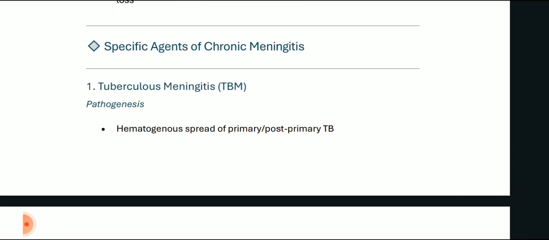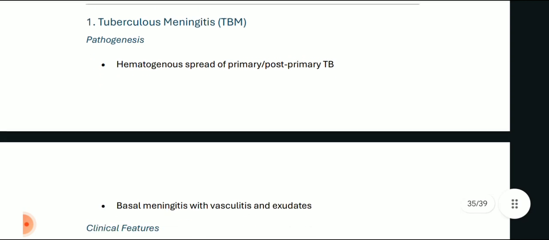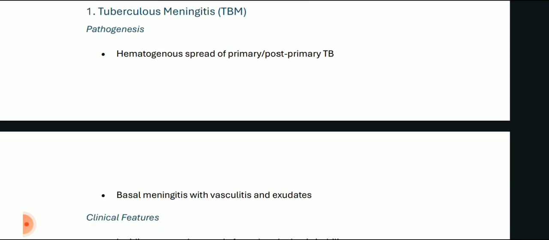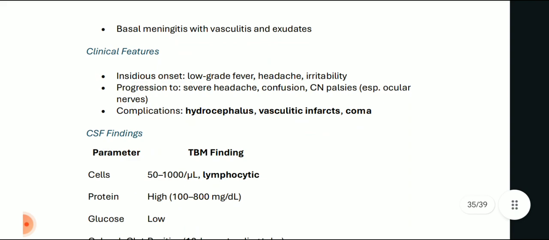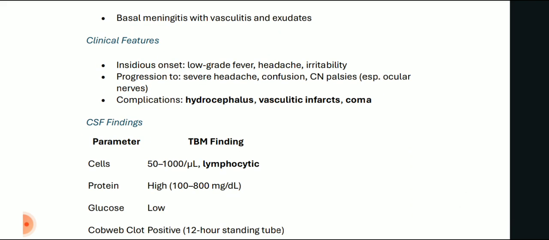Specific agents of chronic meningitis, first being tuberculous meningitis, which is important. TBM pathogenesis: hematogenous spread of primary or post-primary TB is there, and basal meningitis with vasculitis and exudates are there. The clinical features: there is insidious onset with low-grade fever, headache, irritability, and progression to severe headache, confusion, cranial nerve palsy, especially ocular nerves, and complications involve hydrocephalus, vasculitic infarcts, coma.